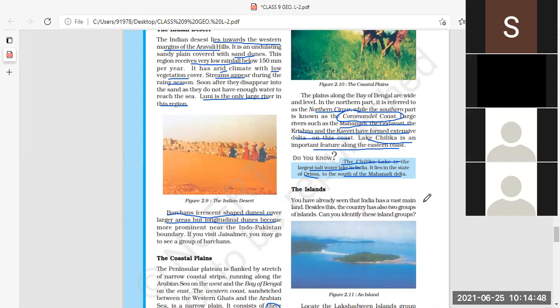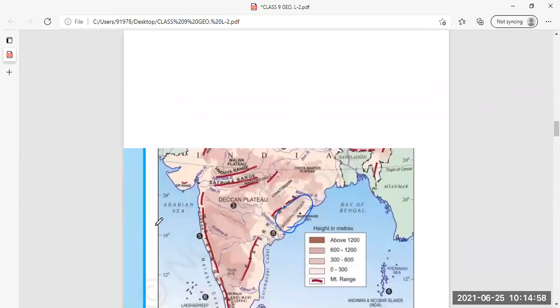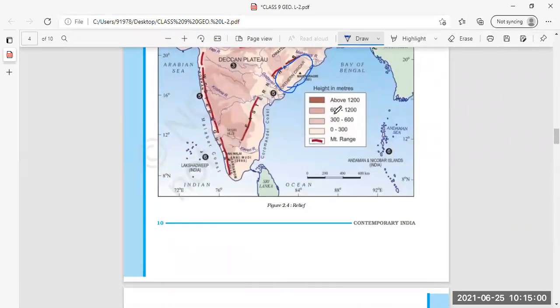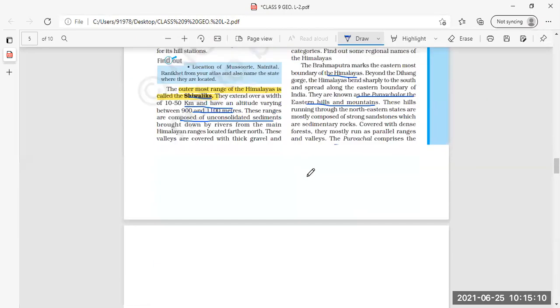The next is coming to the islands. Till here it is clear. Coastal plains also clear, the area near the coast. That means these are the coastal areas. Konkan, here it is written. Malabar coast. Clear? Okay, fine.